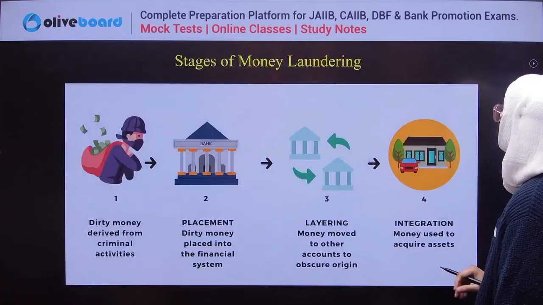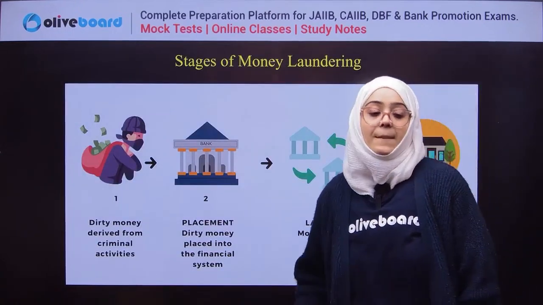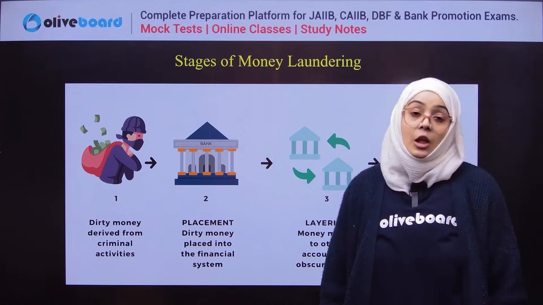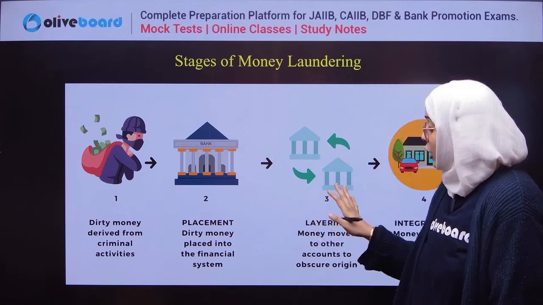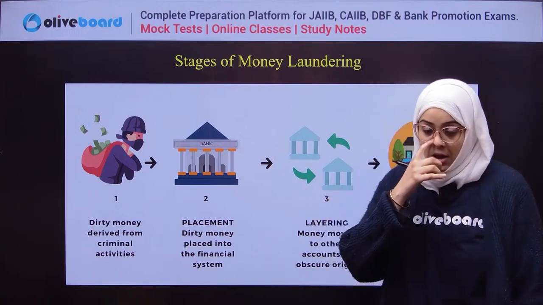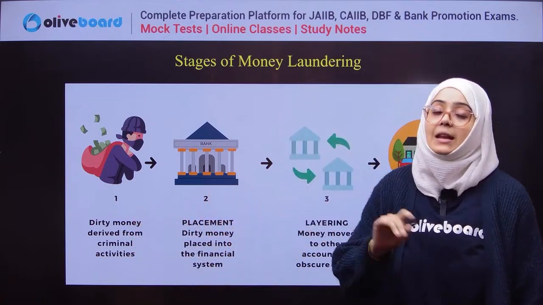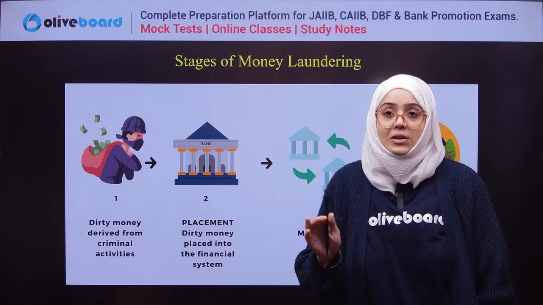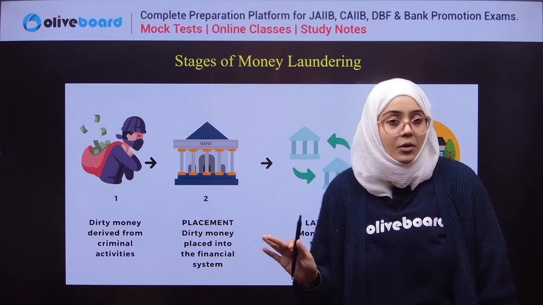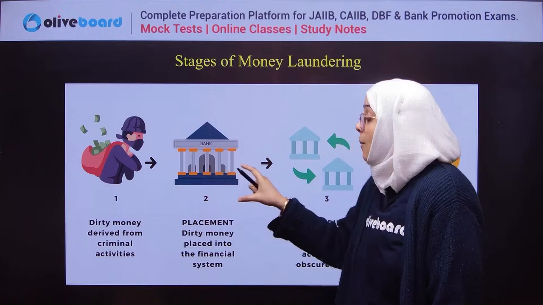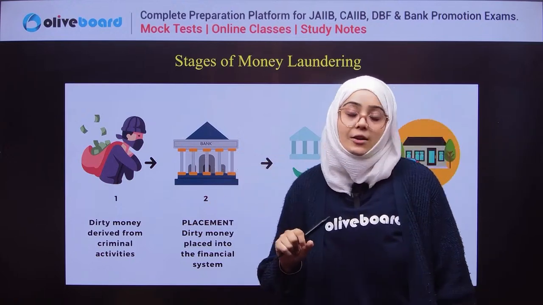Next, the stages of money laundering. Just look at this picture. There is one person who first derives money from criminal activities like drug trafficking. Now this money is placed into the financial system.